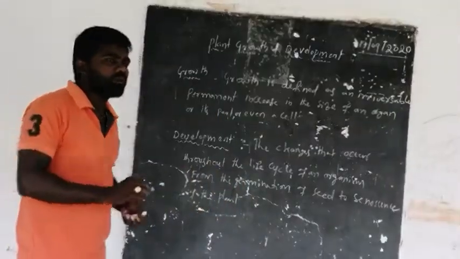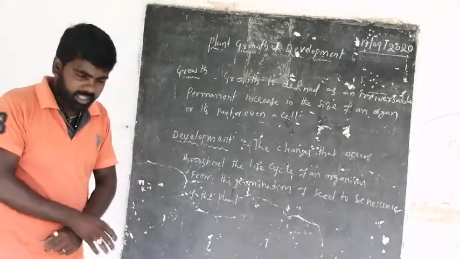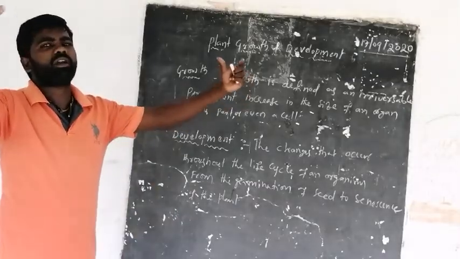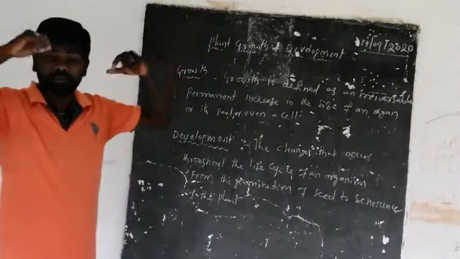One seed germinates to grow into a small plant body, and that plant grows, and the number of leaves, stems, fruits and flowers will be developed.